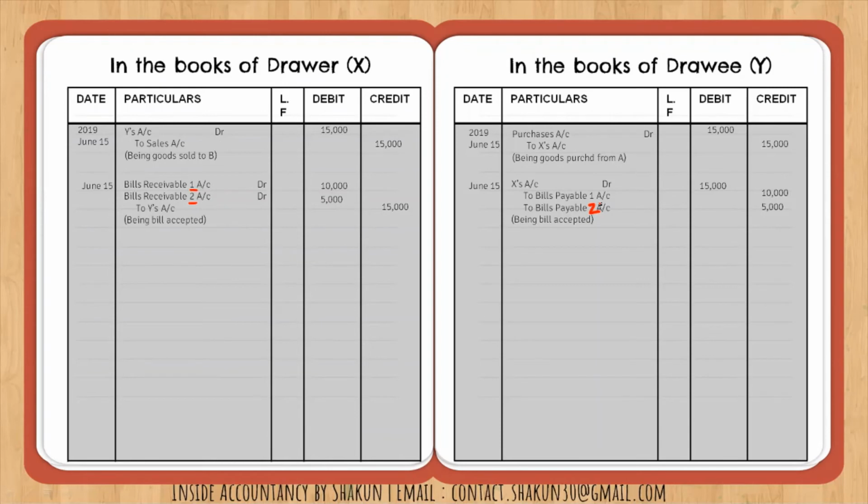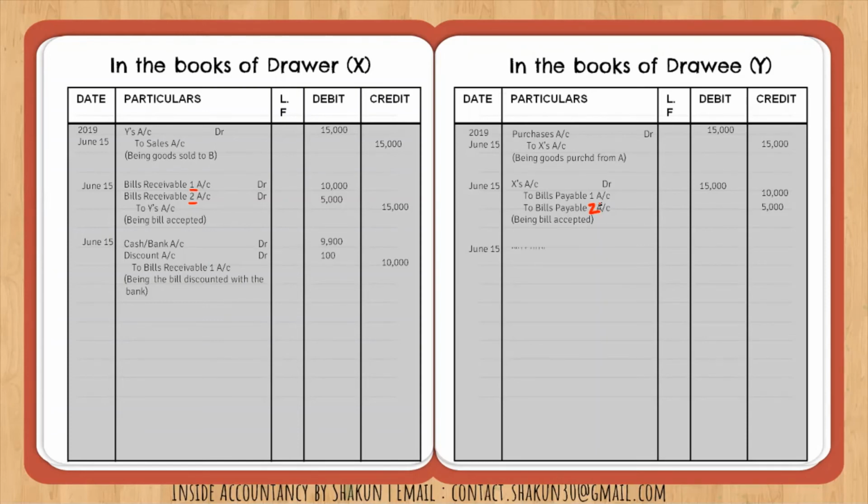The first X, since X was the drawer, so he could use the bill. So the first bill was discounted and the second was endorsed. So in the books of drawer, we have to pass the entry for discounting the bill with the bank. That is cash debit, discount debit to bills receivable 1. So the first bill was discounted.